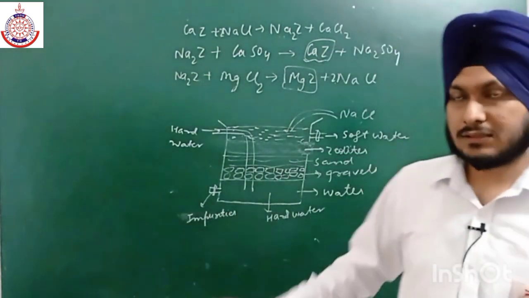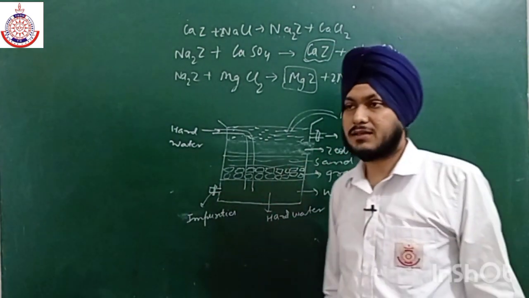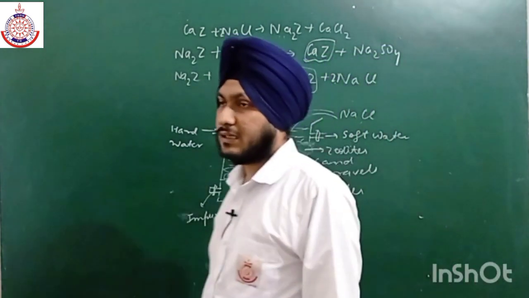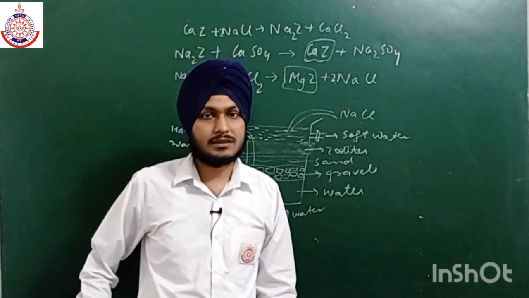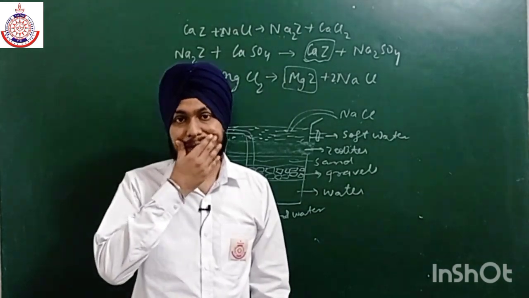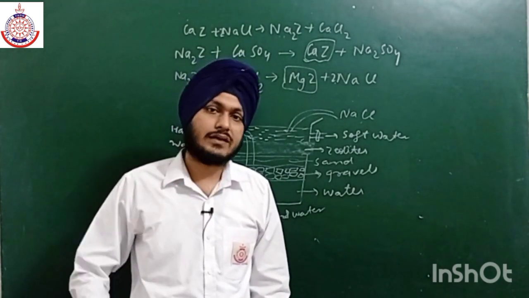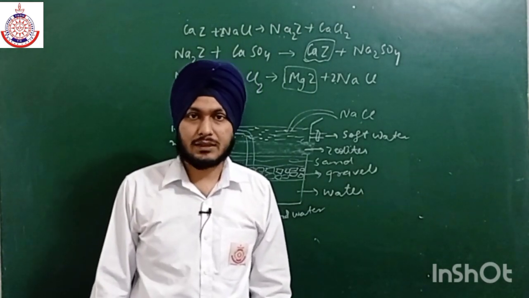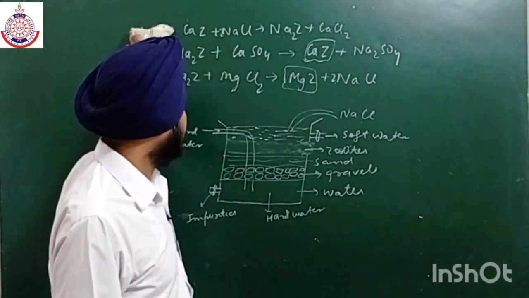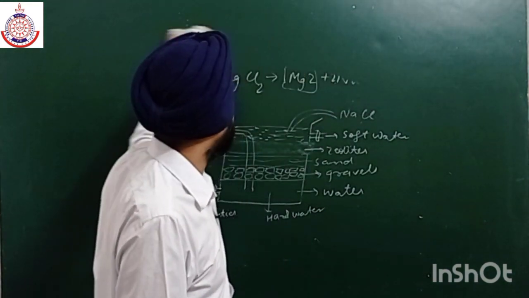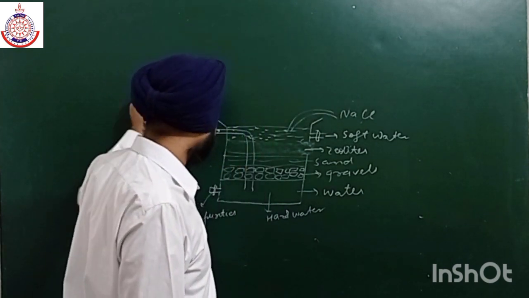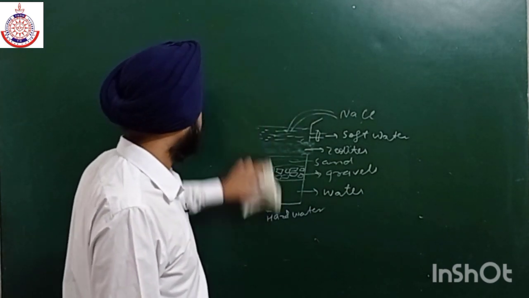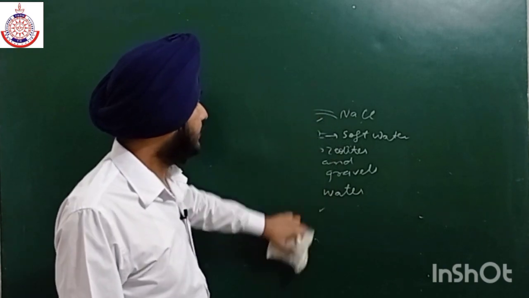This is also a very efficient method, but the main limitation is that it can easily exchange the positively charged ions, but it cannot exchange the negatively charged ions, like sulfate, chlorides and bicarbonates. But bicarbonate we easily remove with the help of just boiling. But how can we replace the chloride and sulfate ions?